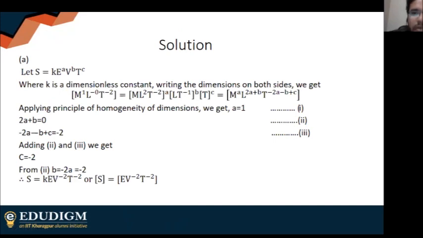Or there could be a calculation mistake in my slide. As long as we get the answer, that is fine. I must have made a mistake while typing the option, so I'm sorry for that. But this is the right answer, even though it is not given in the options.